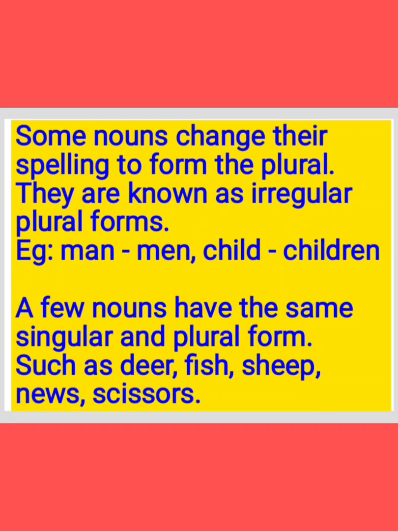But here, for some, to make them into plural, we change some spellings or we add some letters. So they are known as irregular plural forms. It means only changing their spelling.